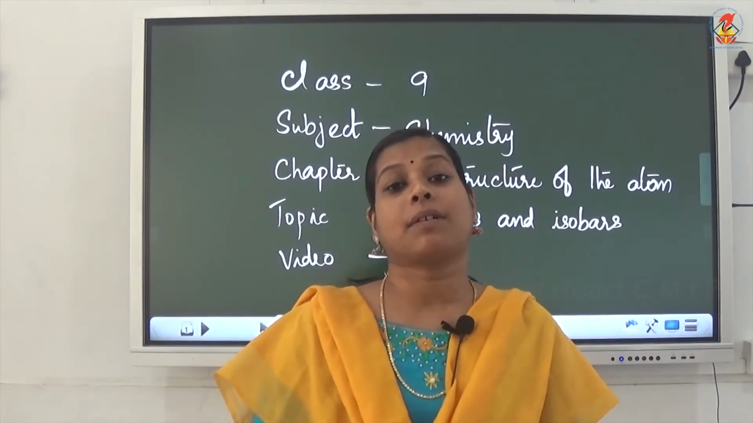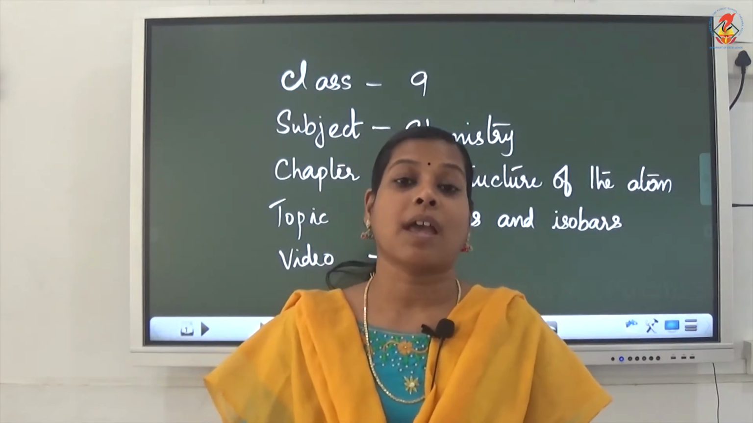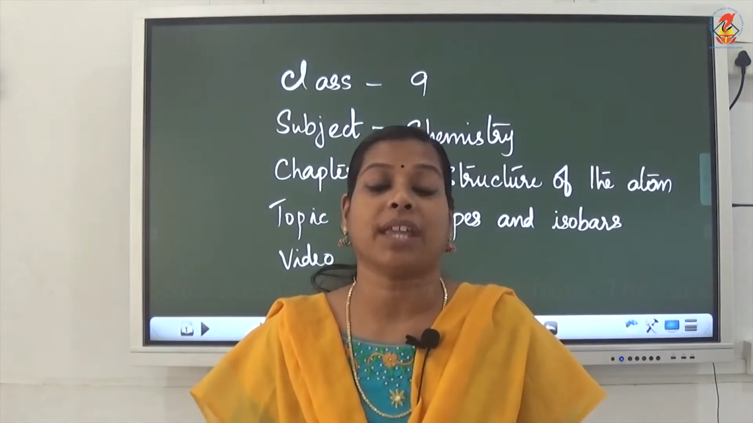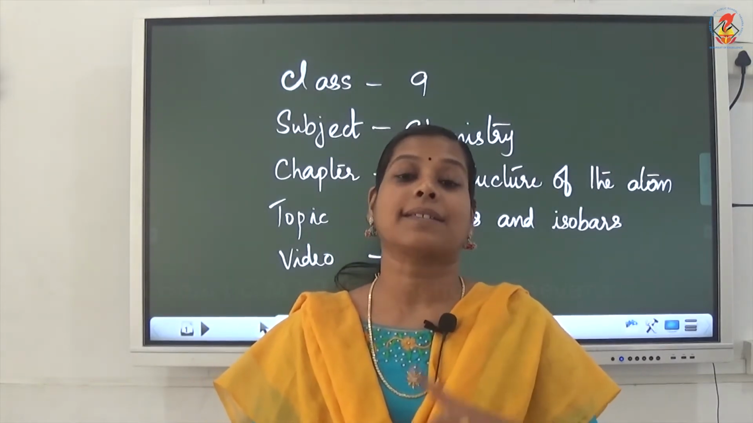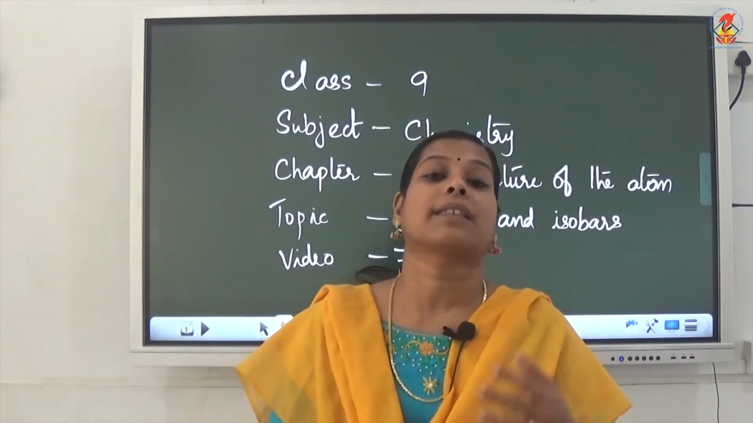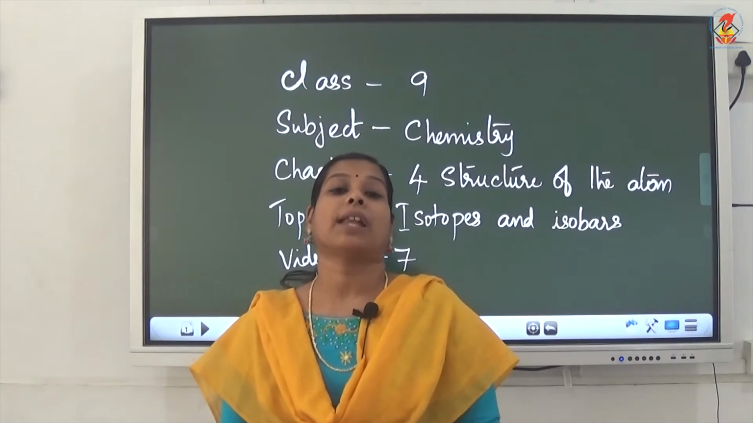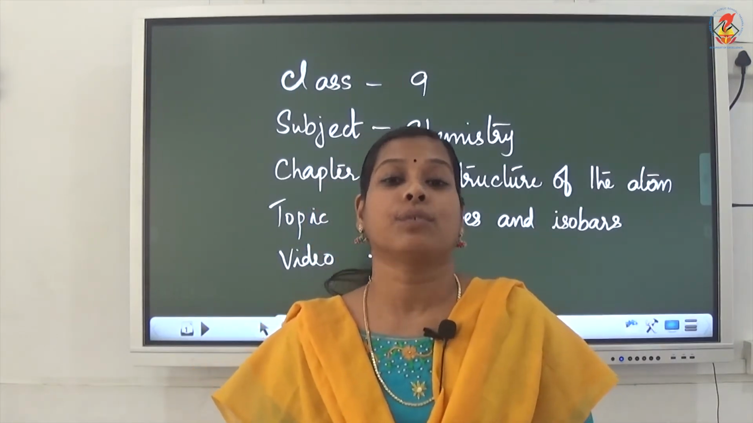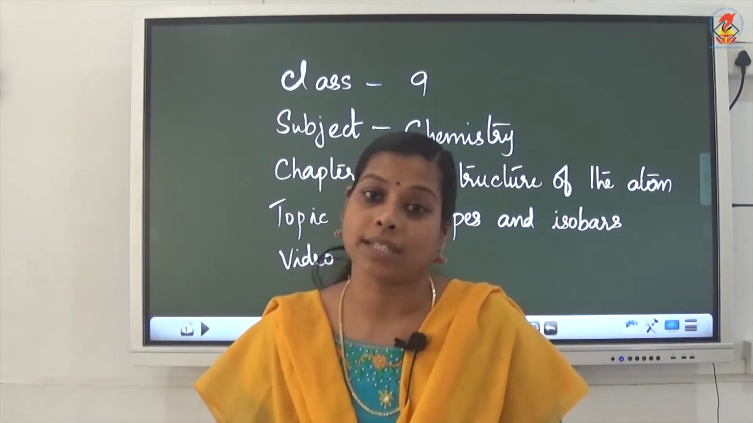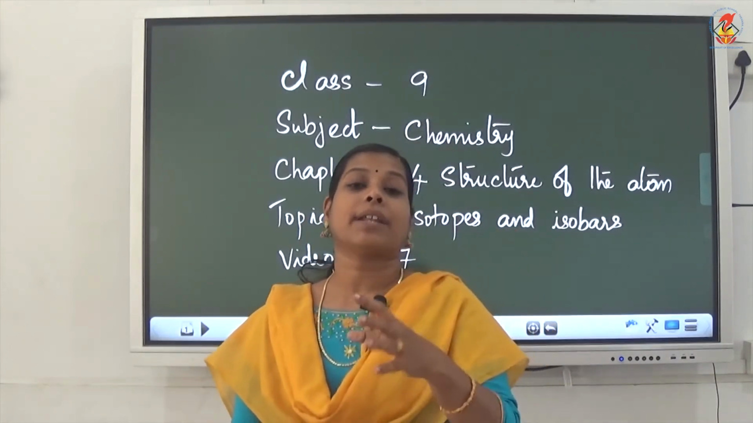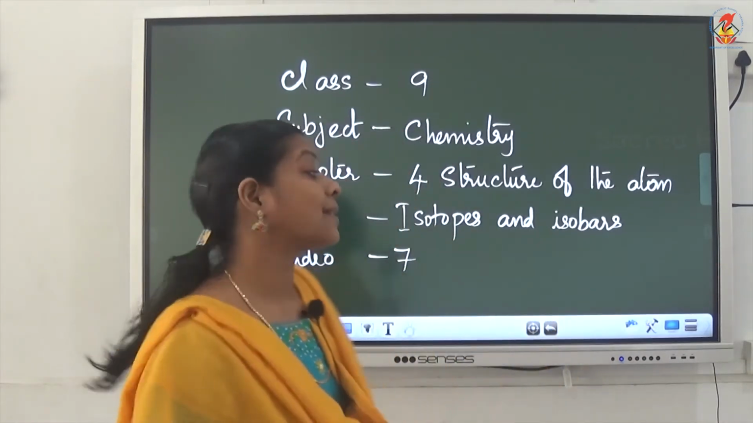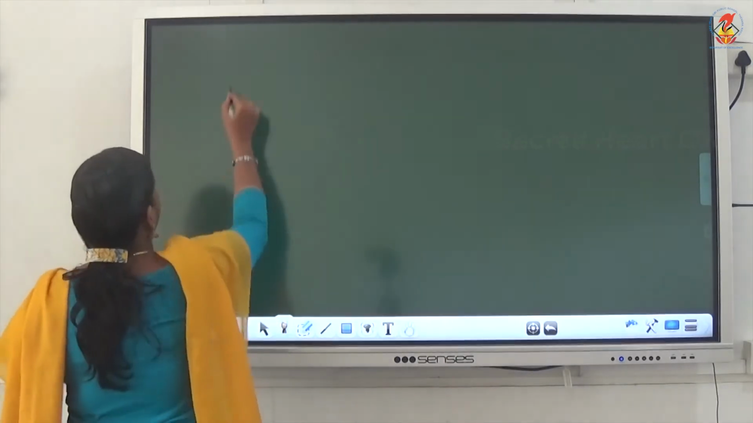You know the mass number is the sum of protons and neutrons. The atomic number will not change. That means the number of neutrons will be changing. That is the reason for the existence of isotopes. Isotopes are there because some elements have a varying number of neutrons. When the same element exists with different mass numbers, that is known as an isotope. So, we can see isotopes.